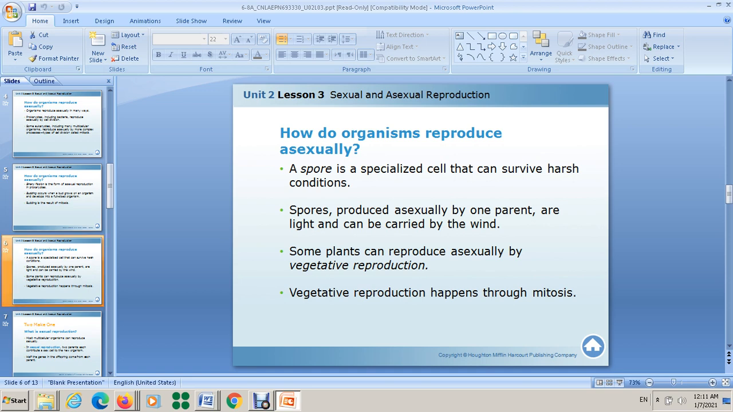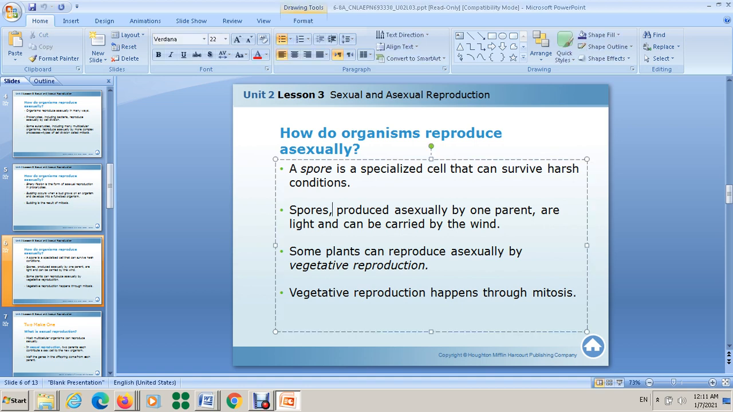I want to continue talking about spores. We said these are produced from one parent and they can be carried by wind. An example of these spores is the fungus that you see sometimes on the wall, the fungus on the bread. Before that, they were spores, and when the conditions are good, they start to develop and become an organism. I'm going to show you this one.